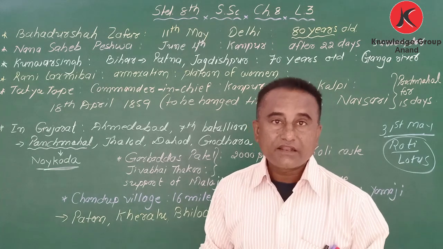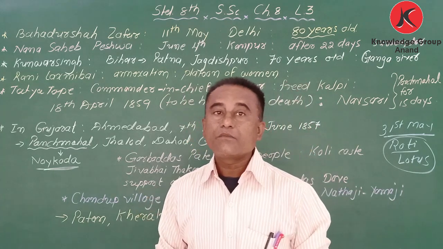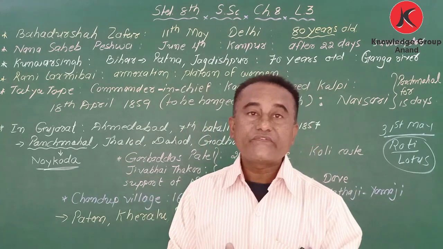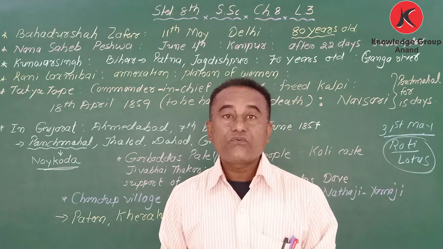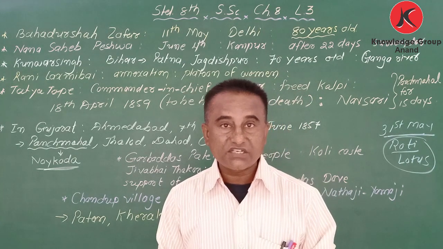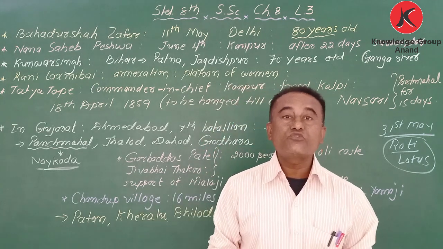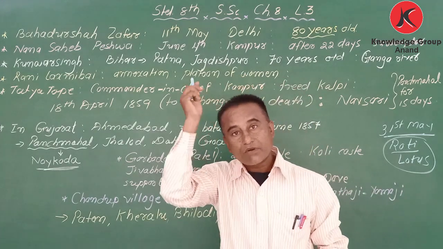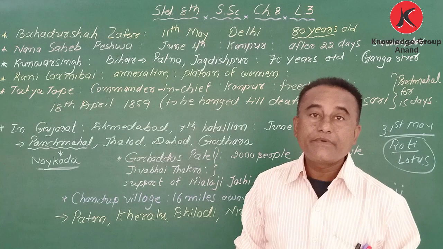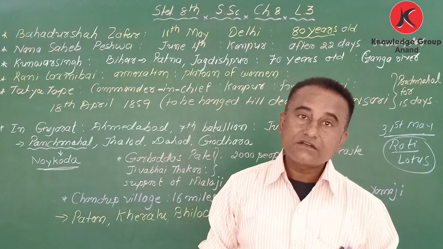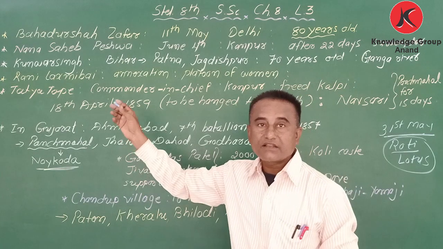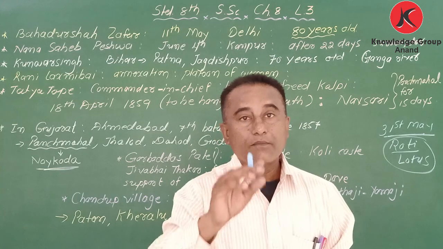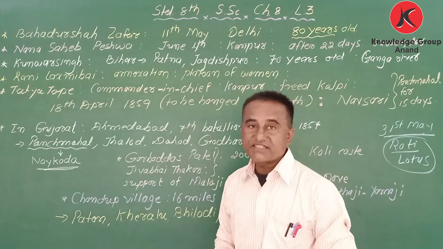My dear student, in Kanpur they fought, but at last they had to surrender, because after the fight of 22 days they struggled for necessities like food and grains. So there was no choice but to surrender, and Nana Sahib and others surrendered. But before surrender, Nana Sahib made Tatya Tope the commander in chief in Kanpur, and the responsibility of the revolt was given to Tatya Tope by Nana Sahib Peshwa.